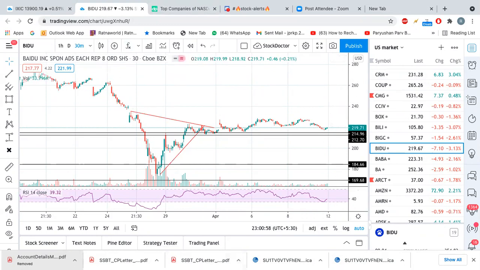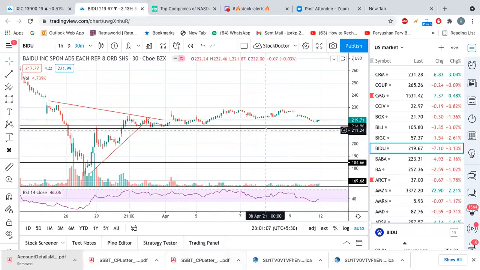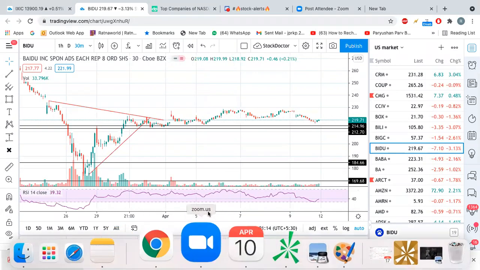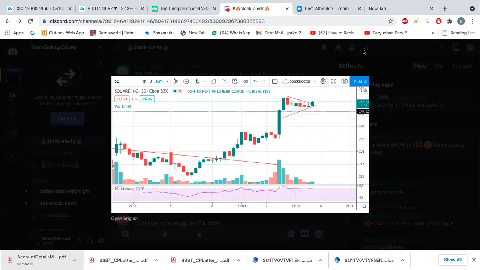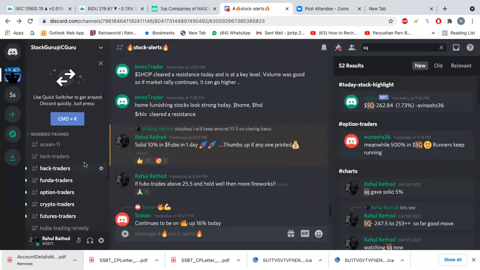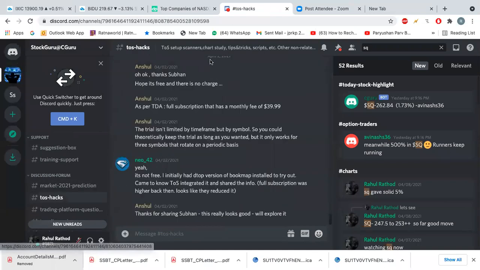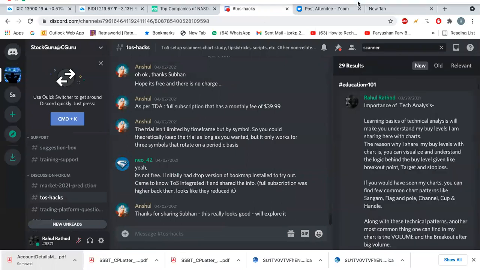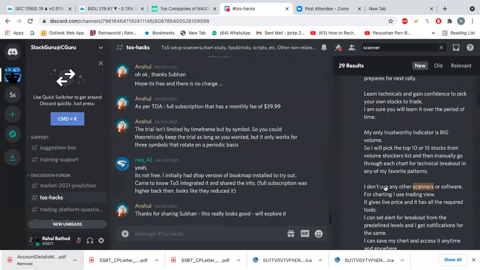Rahul, do you trade based on the volume of the day, like if any stock has the highest volume, how do you identify those? Yes, absolutely. There is a scanner to find the volume. Someone has mentioned scanners in the TOS hacks. Here there are scanners you can use.